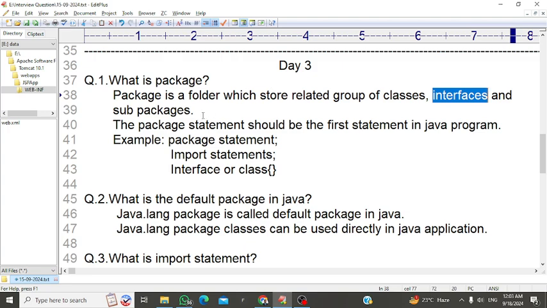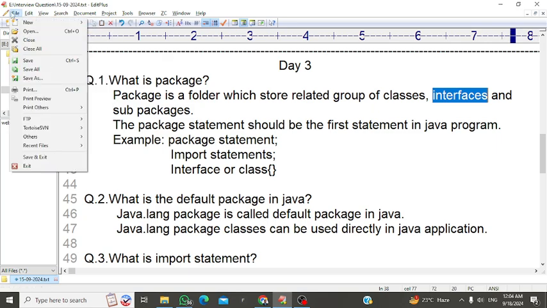Okay, understand? Then the package statement should be the first statement in a Java program. Means every time you write any class or any program, the package statement is the first statement of your class, sir.